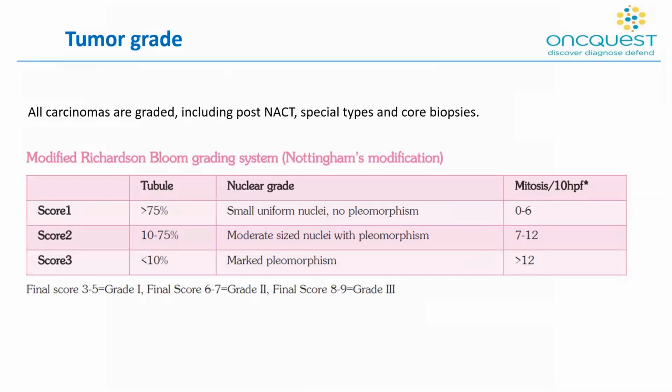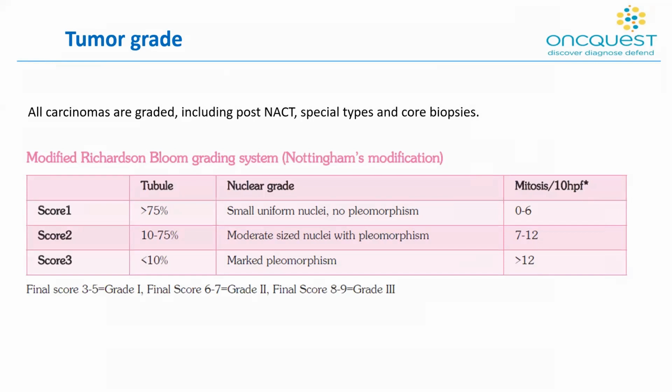Then coming on to the tumor grade, all carcinomas are graded, including the ones that are post-NACT, the special types that I just mentioned, and the tumors that we see on core biopsies. The Nottingham modification of the Bloom-Richardson scoring system is used.